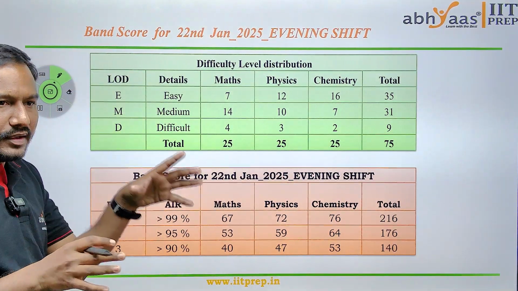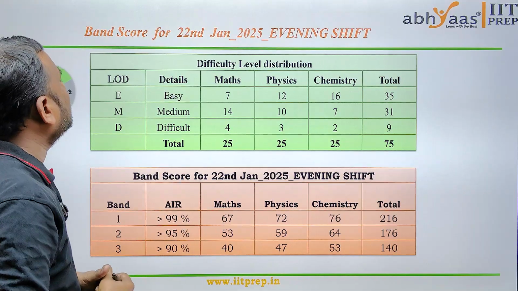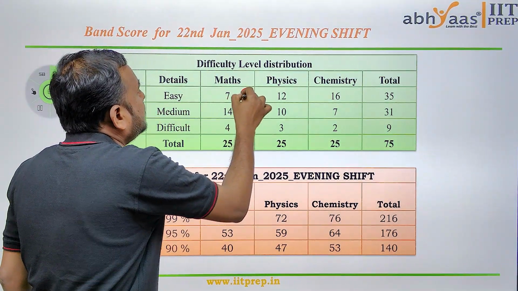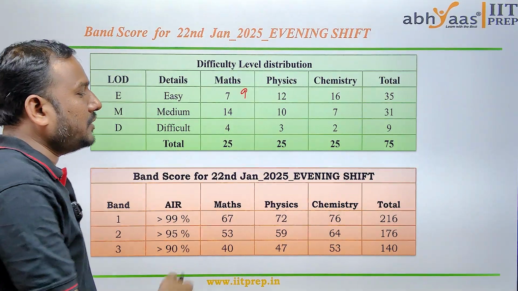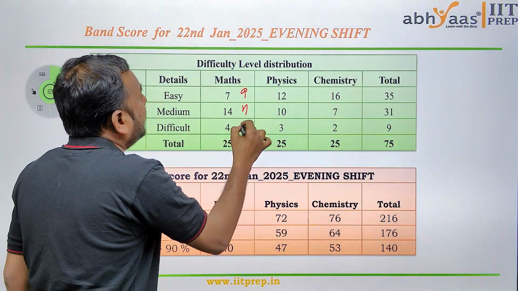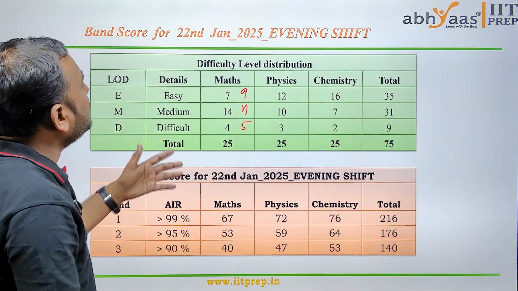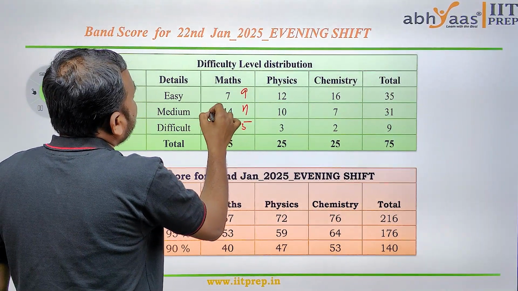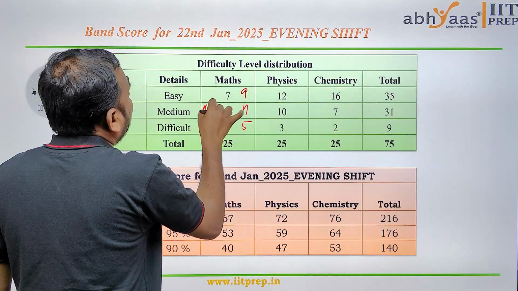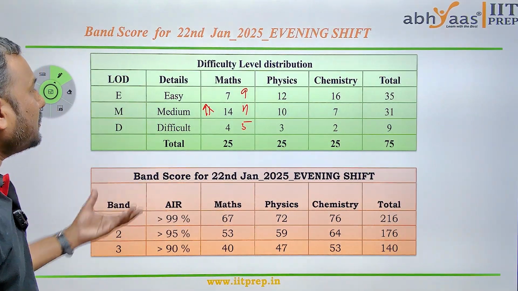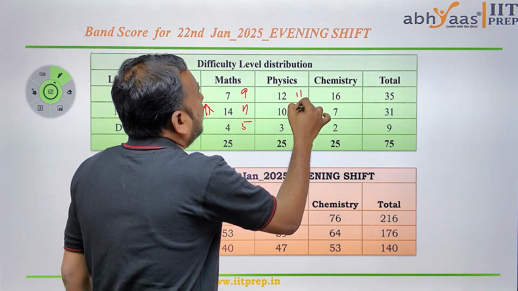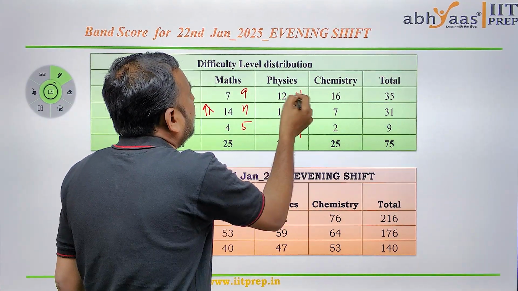In the morning we have seen 9 easy questions, 11 medium questions, and 5 difficult questions, which means medium questions have increased in the math pattern. When it comes to physics, we have observed 11, 11, 4, which means almost the same.